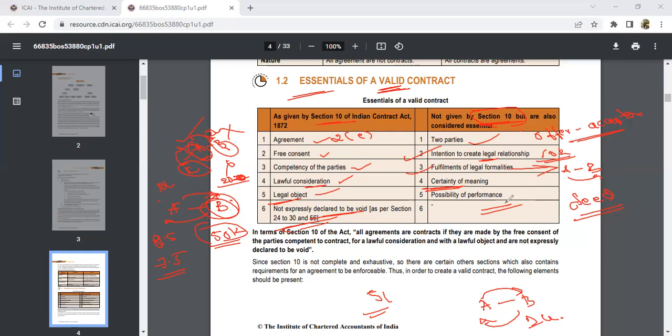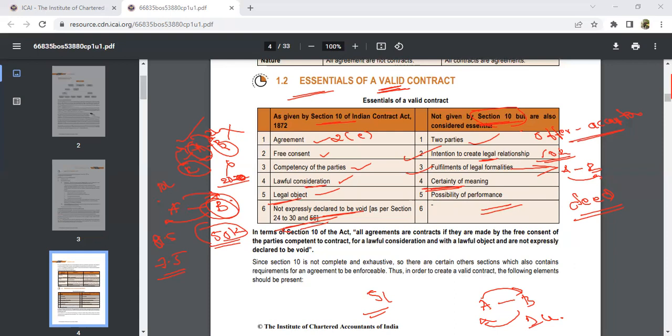If it is possible to perform the contract, only then can you make a contract. Unless you are able to keep the promises in the contract, we cannot make payment to you. So that is your possibility of performance. These are the important things you have to know in this chapter, that is, the essential elements of a contract. I hope you have understood this.